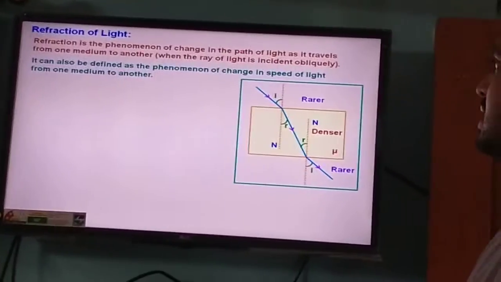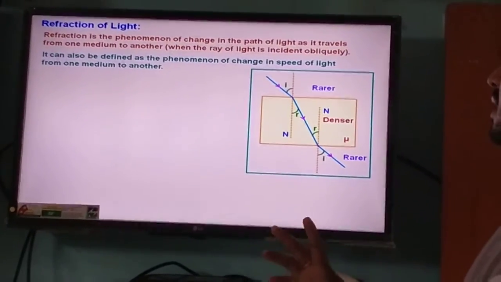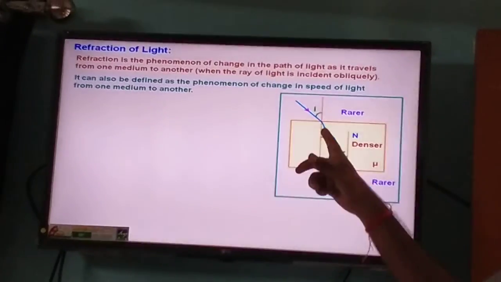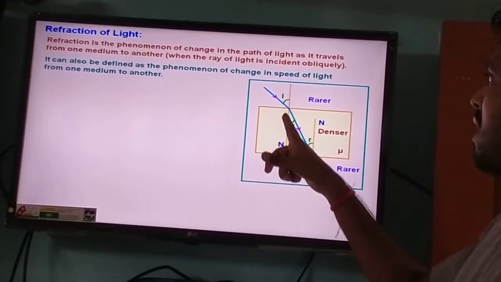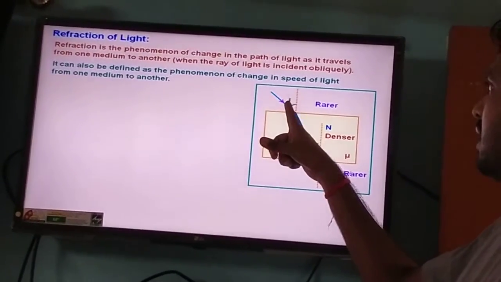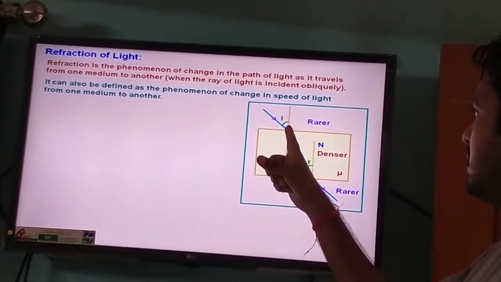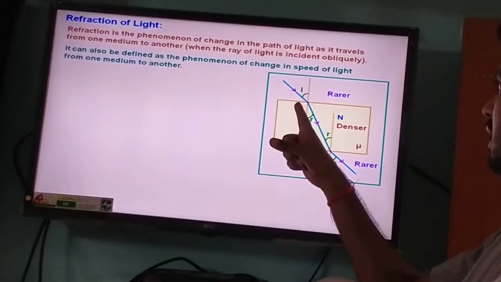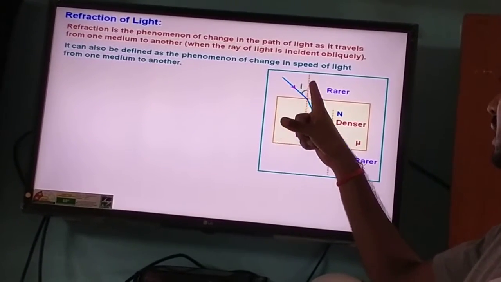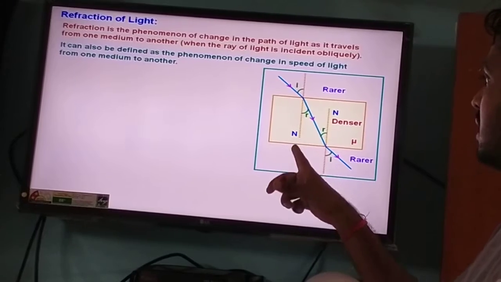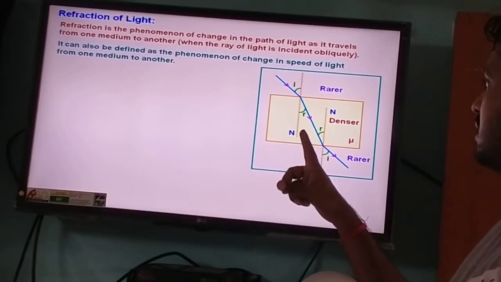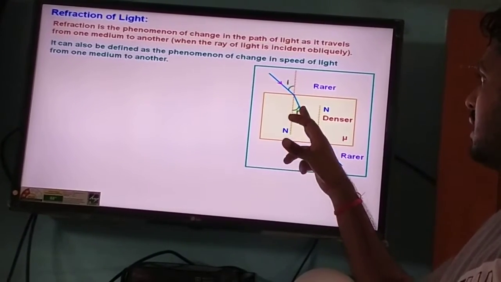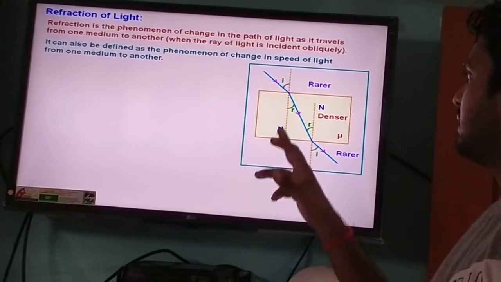The angle of incidence and angle of refraction are always taken from the normal. Here you can see the angle of incidence i. This is the angle between the incident ray and the normal. Similarly here the angle of refraction, this is the angle between the refracted ray and the normal.